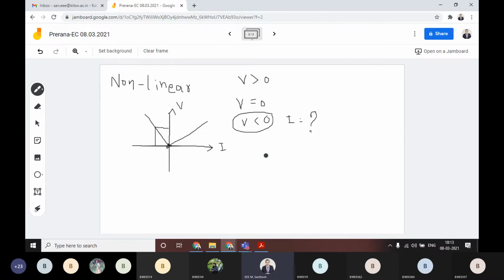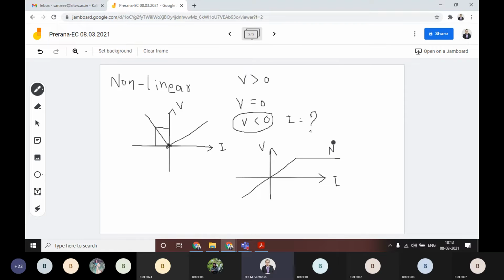Not only this one, there are so many non-linear characteristic curves. If you draw VI characteristics, sometimes it goes through the origin, but after some time it is flat.